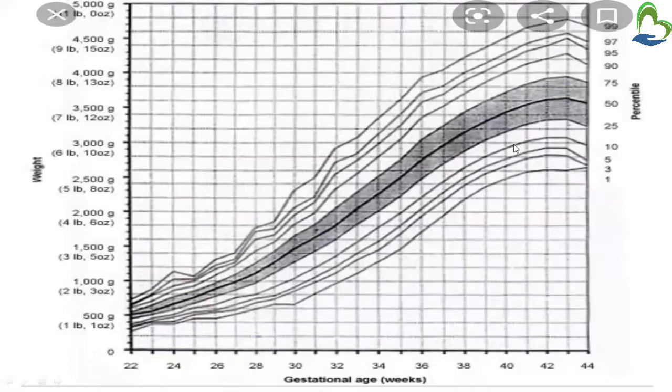But if it is less than the 10th percentile, look at 42 weeks at the 10th percentile. If the weight is between 3000 grams to 3500 grams, it is low as per this gestational age. Likewise you have to look for IUGR.